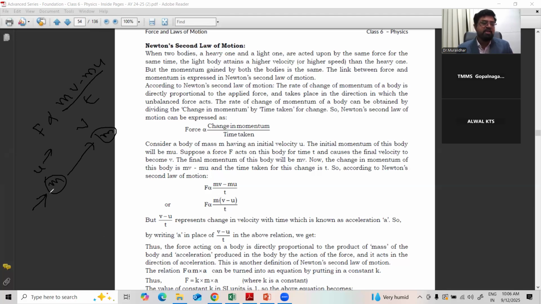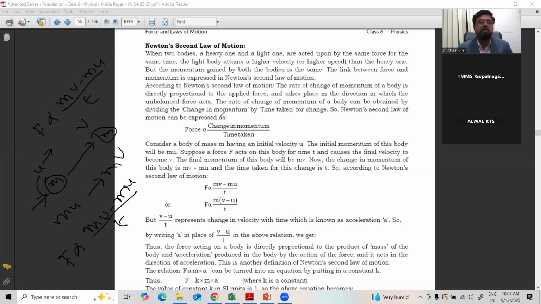Velocity increases. So what is the initial momentum? m into u. Final momentum is m into v. So what is the change in momentum? mv minus mu, final minus initial. Right? It will take time for changing momentum, so that's why we call it the rate, by t. Okay, (mv minus mu) by t. It depends on force.